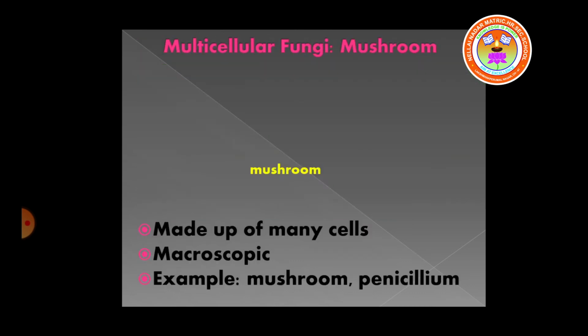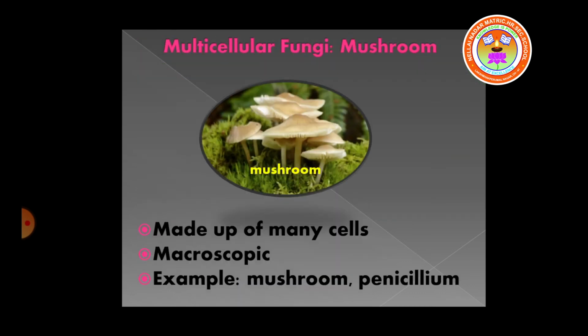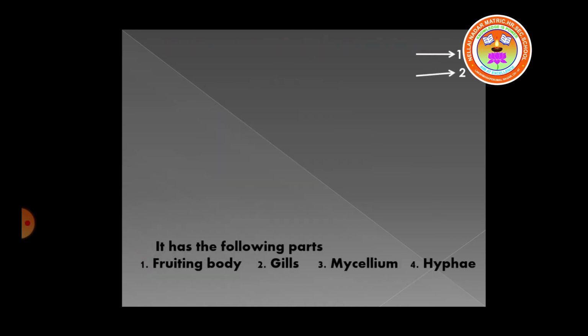They are macroscopic in nature. Example, mushroom. The mushroom shows four different parts. They are an umbrella-shaped structure called the fruiting body. Under the umbrella shape, the slit-like structures are called gills.